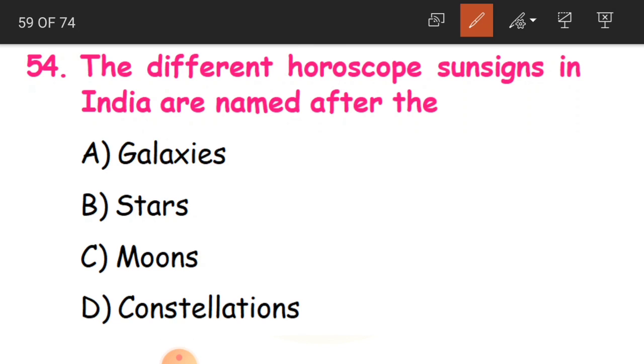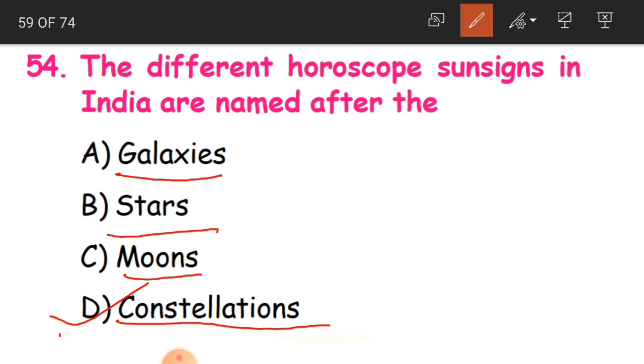So these horoscope sun signs, especially in Indian astrology, are named after the what? Either galaxies, stars, moons, or constellations. And the answer is D, constellations.